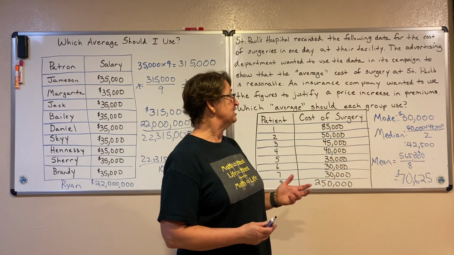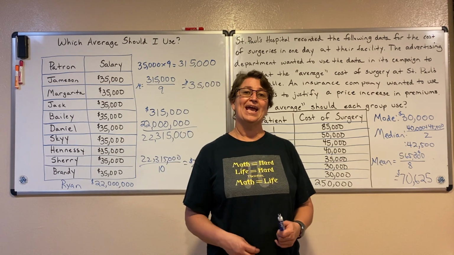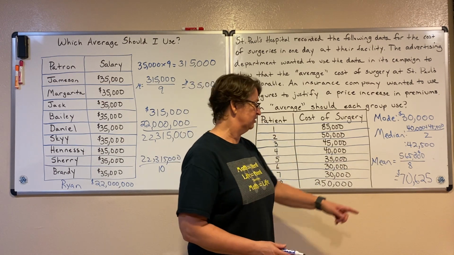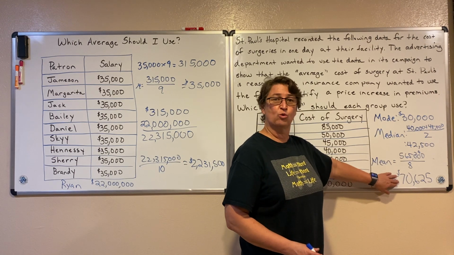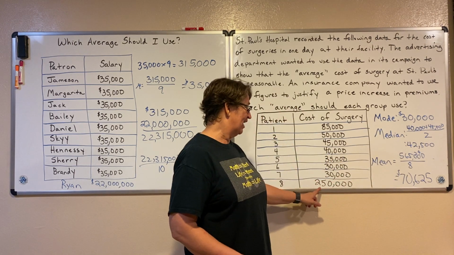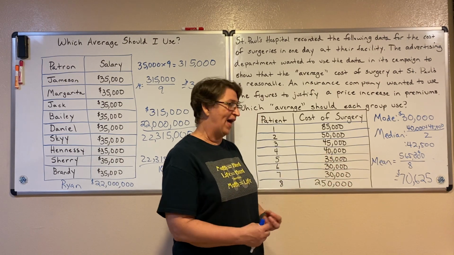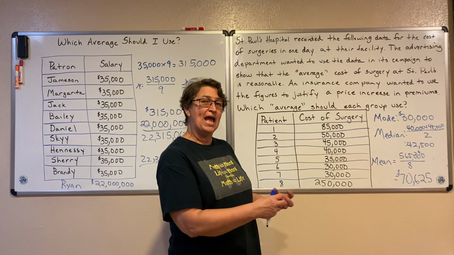So the insurance company is going to want to make it look like they're having to pay out a lot for the surgeries, so they're going to want to use the mean average. The fact that they had one surgery that cost a whole lot pulled that mean way up.